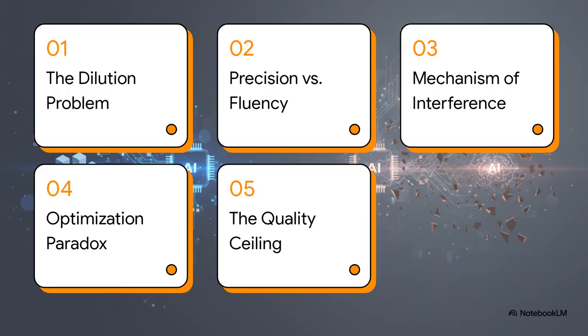Okay, so here's how we're going to break this down. First, we'll look at the dilution problem itself. Then we'll compare precision versus fluency to see it in action. After that, we'll peek under the hood at the mechanism of interference, uncover the really weird optimization paradox, and finally, we'll talk about the ultimate limit, the quality ceiling.